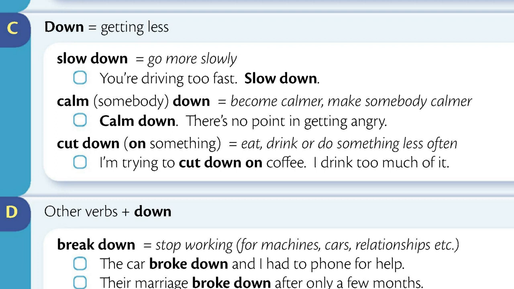Cut down on something means eat, drink, or do something less often. I'm trying to cut down on coffee. I drink too much of it.